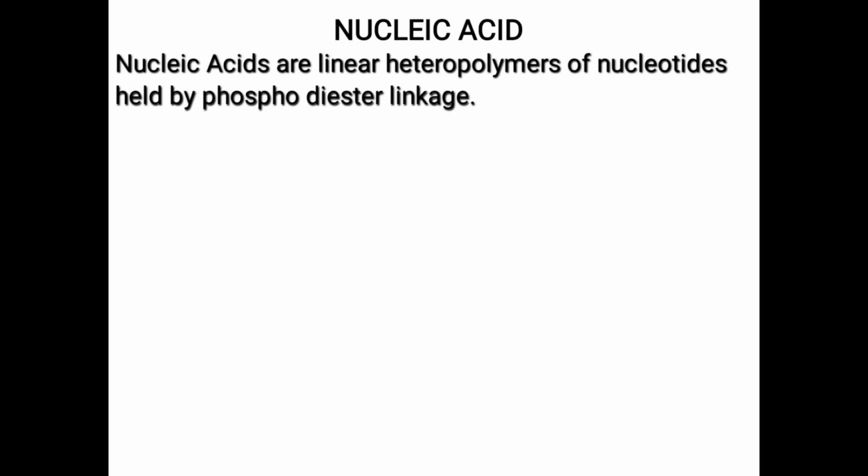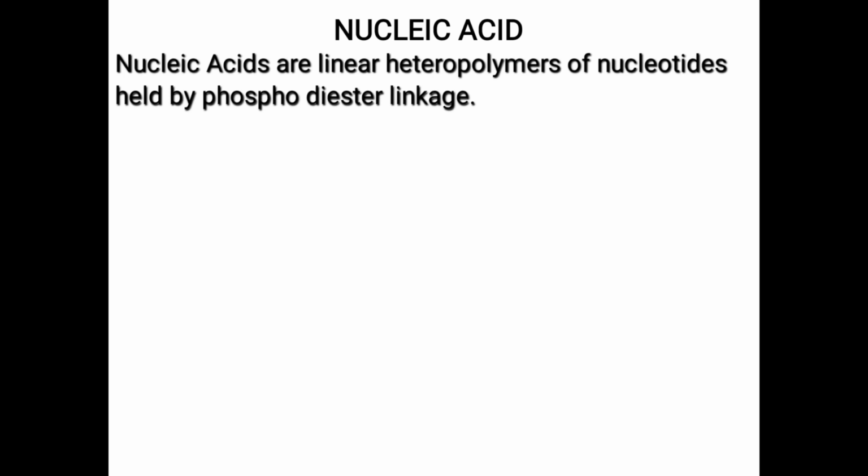So these nucleic acids are linear heteropolymers of nucleotides held by phosphodiester linkage. There is one linkage you have to remember, that is phosphodiester linkage.